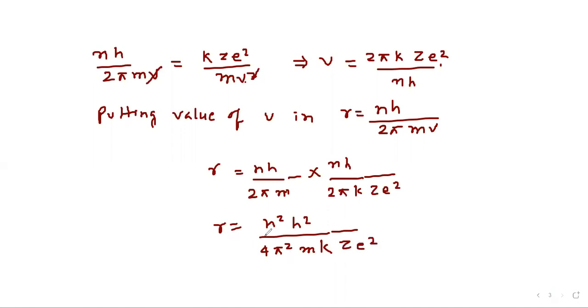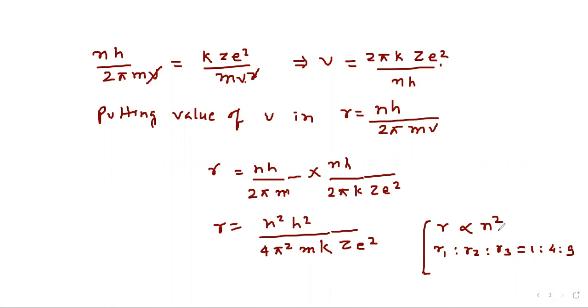Here all other terms are constant. So we can say radius is proportional to n square. Suppose we put r1, r2, r3, then we will get r1 is to r2 is to r3 is equal to 1 is to 4 is to 9. So we will see other things related to this fact.